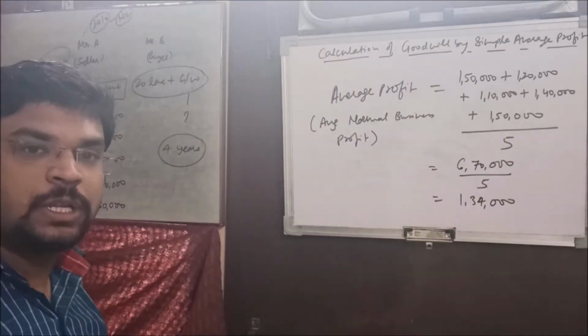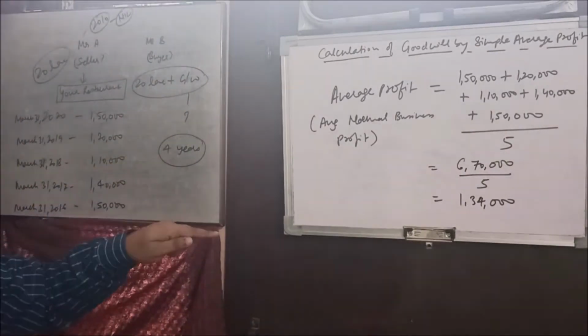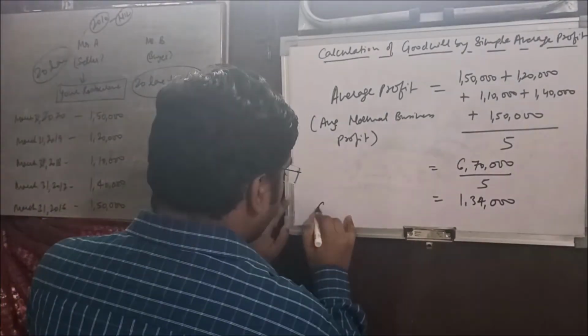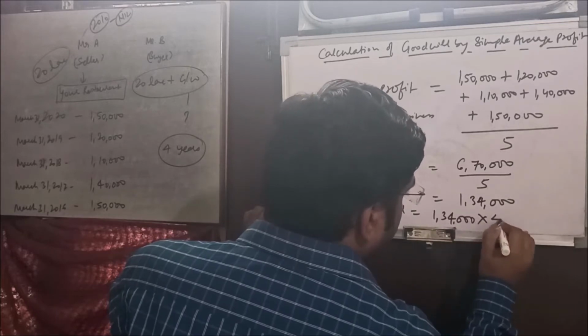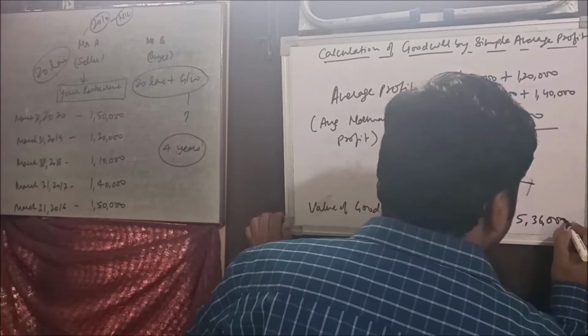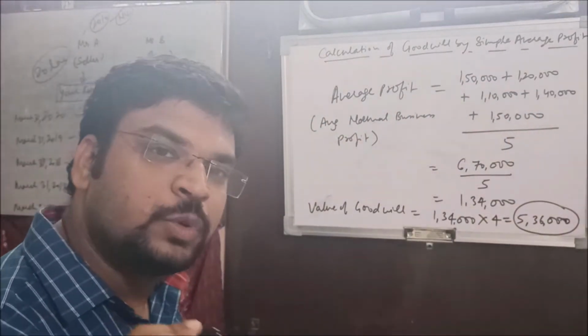Now we need to calculate the goodwill. Okay, so it has been decided that B is going to take the benefit of this goodwill for the next 4 years, right? So on the basis of that, the value of goodwill will be 1,34,000 multiply 4 comes out 5,36,000. So this 5,36,000 is the amount of goodwill.